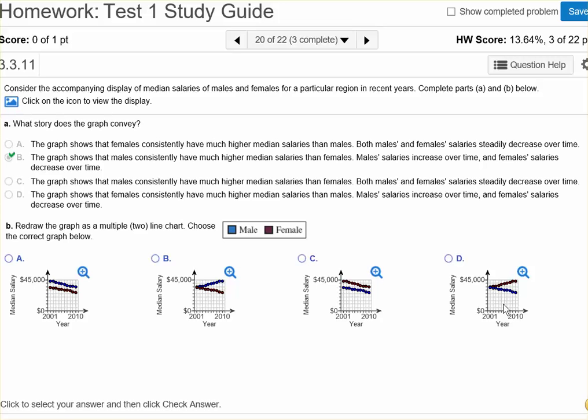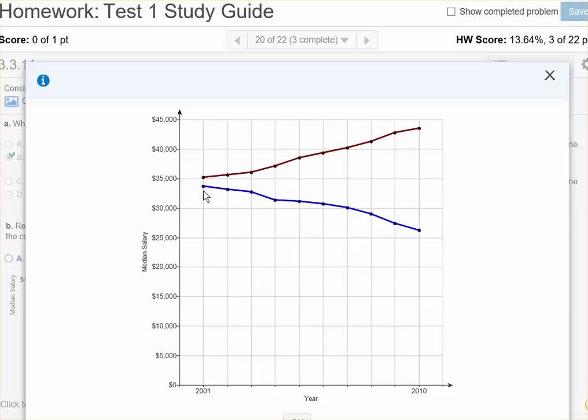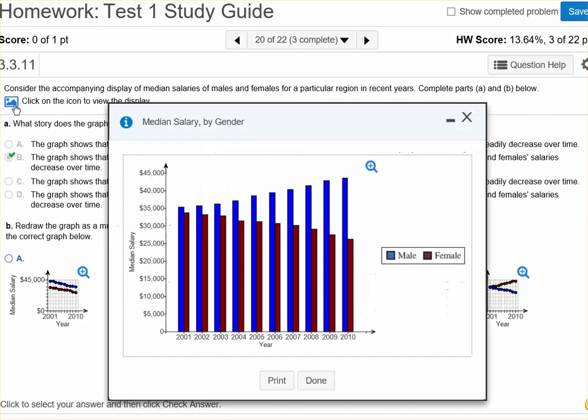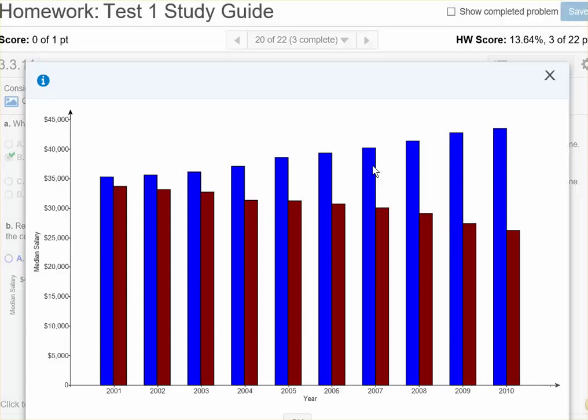Let's pull this one up. So the shape of it looks right. Guys started at about 35,000 and ended a little shy of 45. And gals started at 32,000 and ended a little above 25. Let me look at that original one.